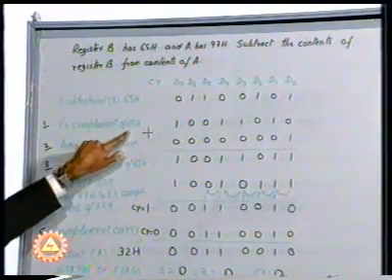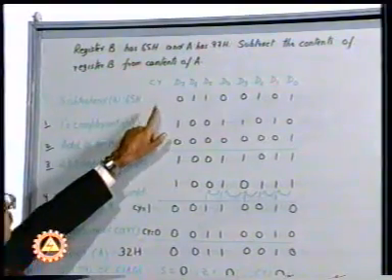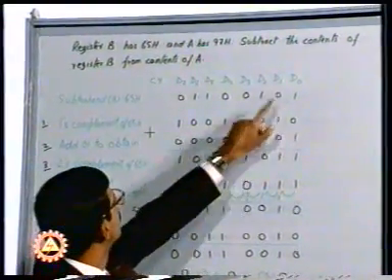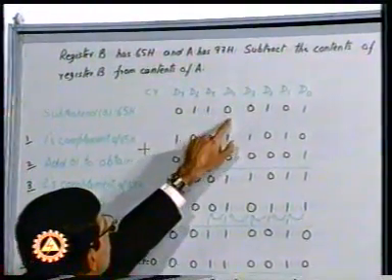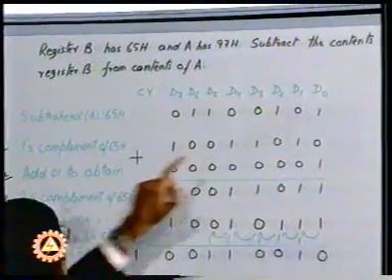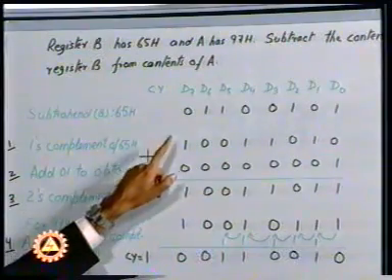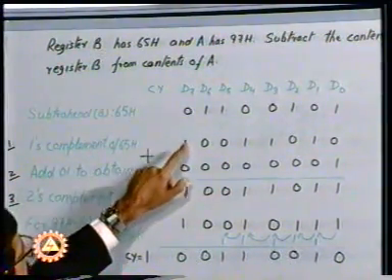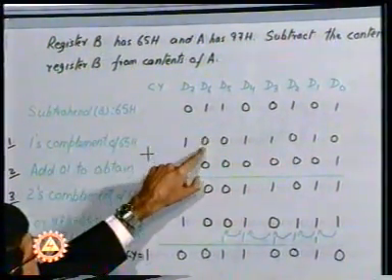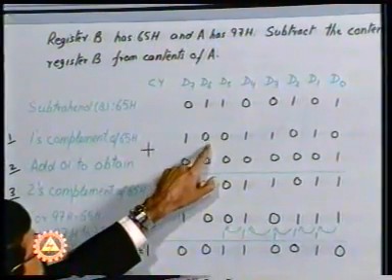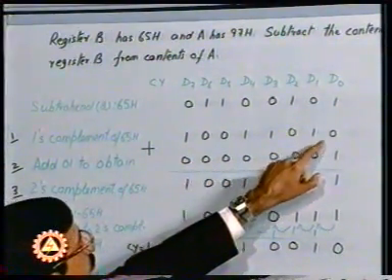So the first step required is that we write down 65 in binary, that is 0, 1, 1, 0, 0, 1, 0, 1. Then we find the 1's complement. The 1's complement of this number, 65, is: for 0 we write 1, for 1 we write 0, and accordingly we get 1, 0, 0, 1, 1, 0, 1, 0.